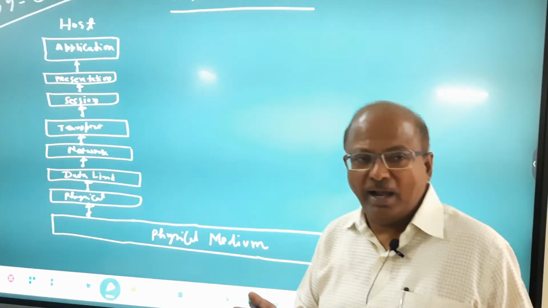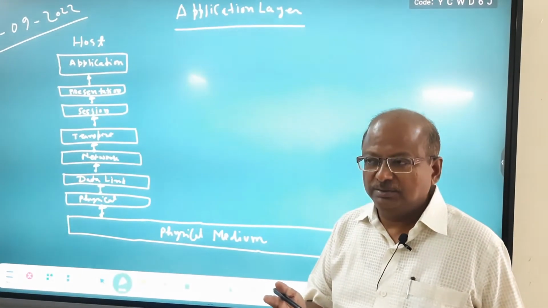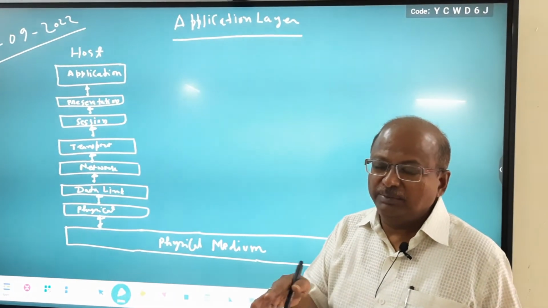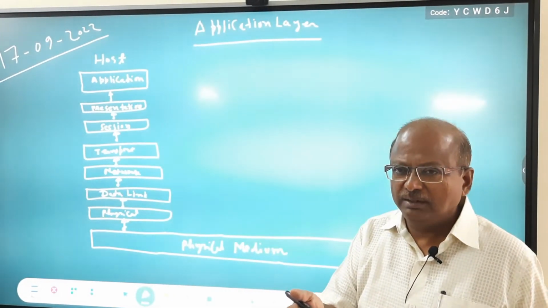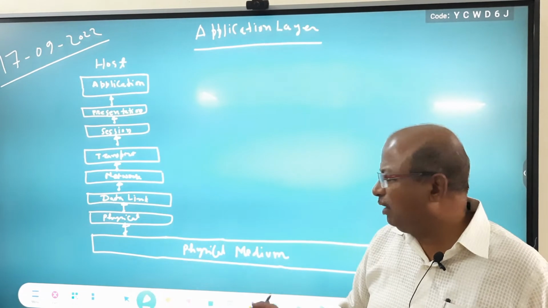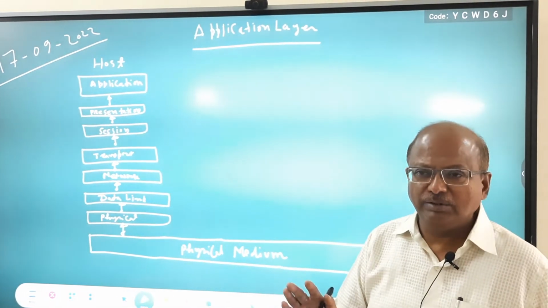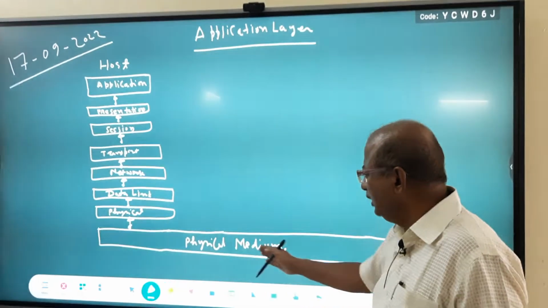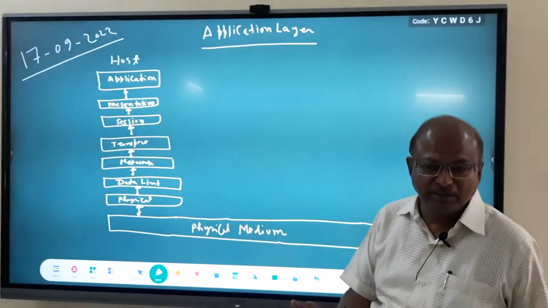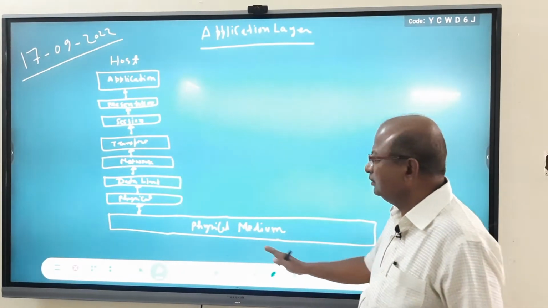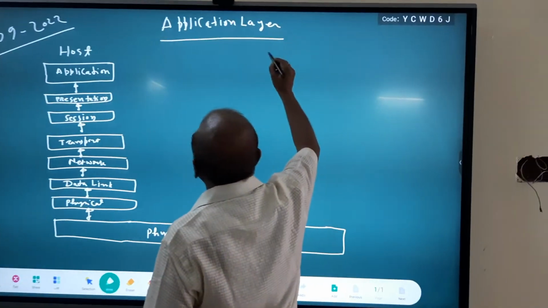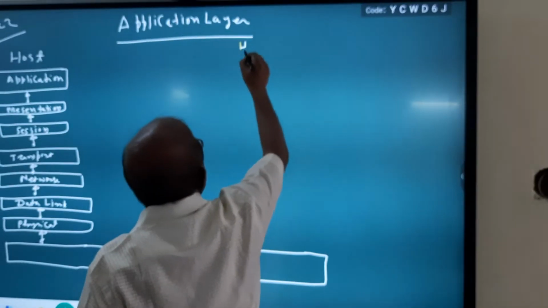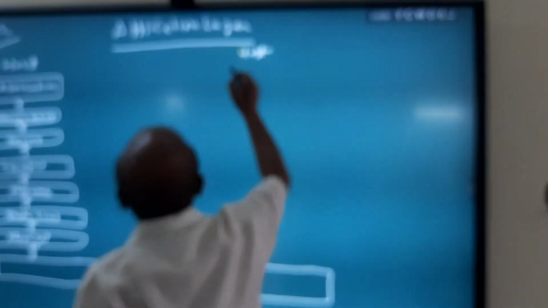That means it may be wired, unwired, wireless. In wired, there may be coaxial cable, twisted pair cable, fiber optic cable. In wireless, again there may be microwave, radio wave, etc. So we are not going into the detail of physical medium in today's class. Just this is a physical medium, and then on receiving end side, again similarly there is host or user,